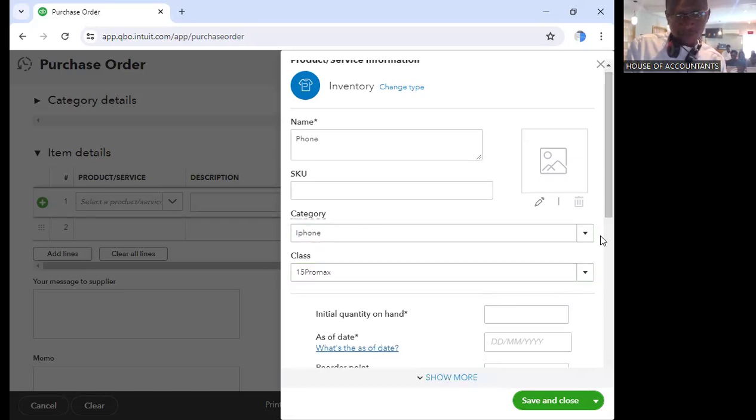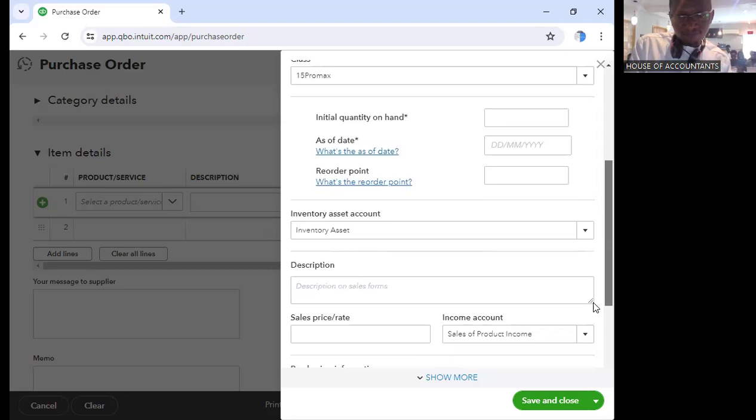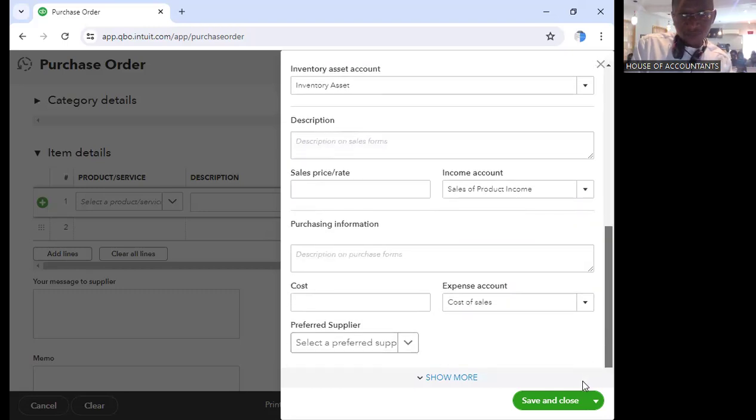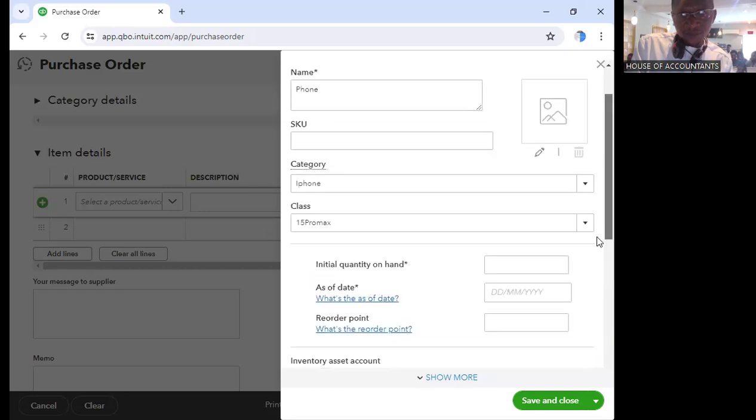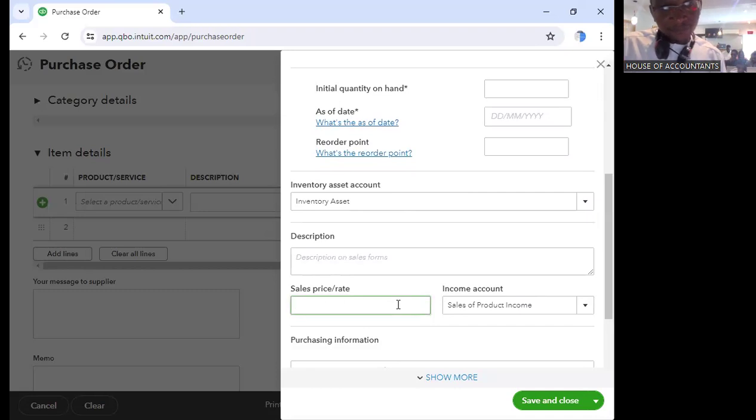What again do we have to fill? Let's leave the remaining ones for now. Sales price. Why sales price? It's because we don't have the quantity now. So let's put the sales price for the iPhone. Let's put 200,000.